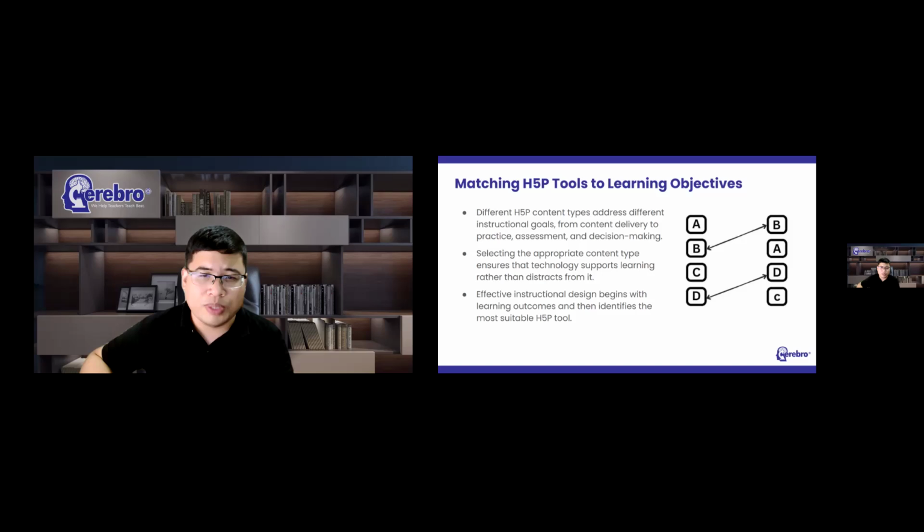Now, suppose your objective is reinforcement after a lesson. Students already understand the concept but need opportunities to review and strengthen their understanding. Then a summary activity or flashcards or dialogue cards might be more appropriate.